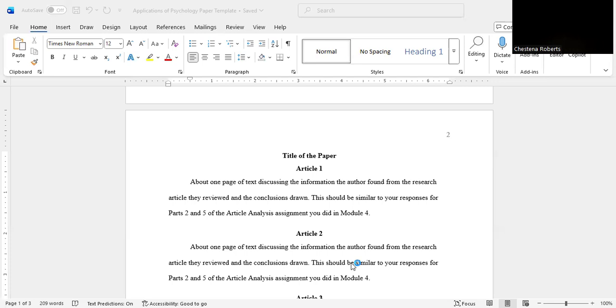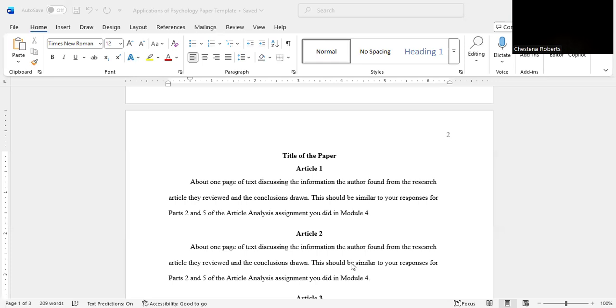Remember, the application section is 2 to 3 pages by itself. So that is one page per article, then 2 to 3 pages after that for the application part, where you are discussing how psychology applies to your life and how it may be applied in your future in some aspect.